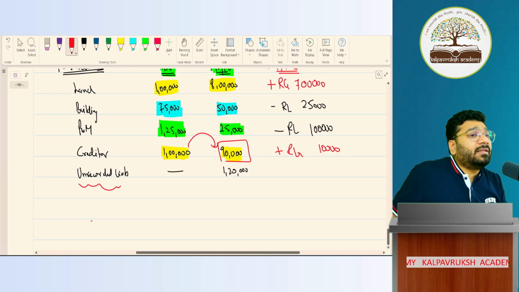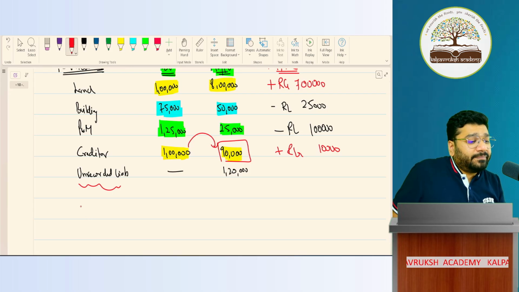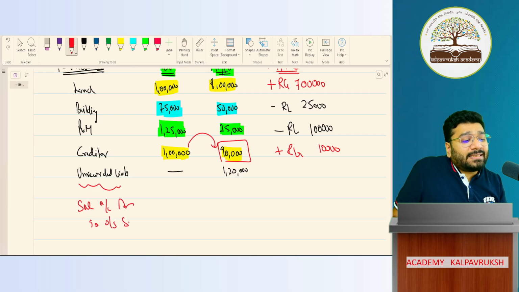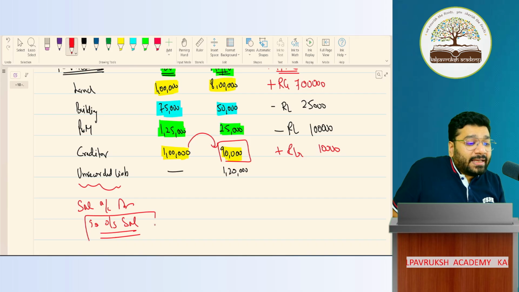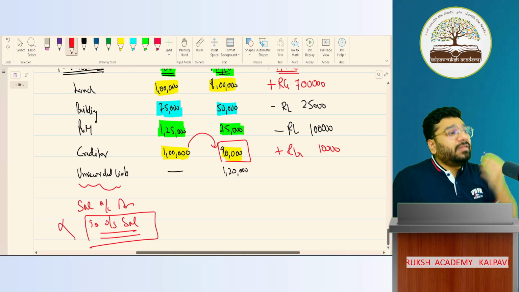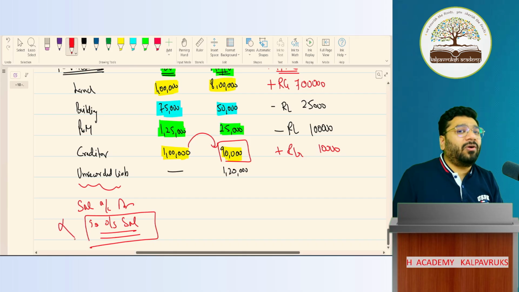There is one salary that you're supposed to pay on 31st March. So what entry do you pass for salary? Salary account debit to outstanding salary. Because generally March month's salary, when do you pay? April. So this is your outstanding expense. This entry itself, my accountant forgot to record.